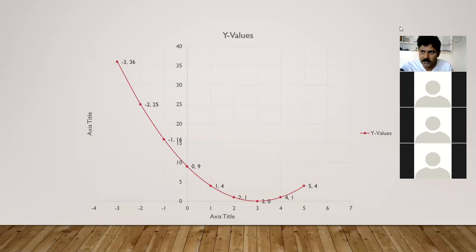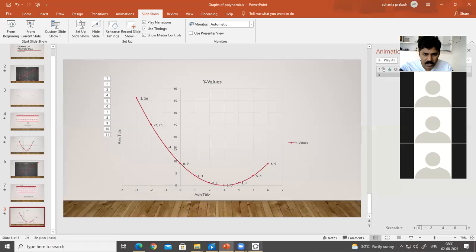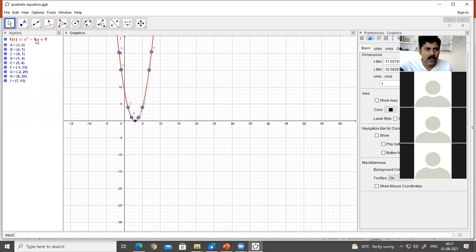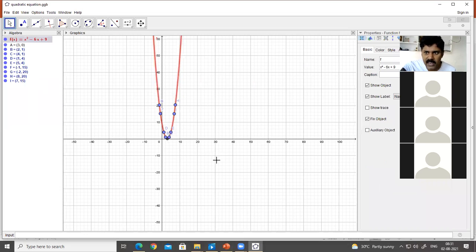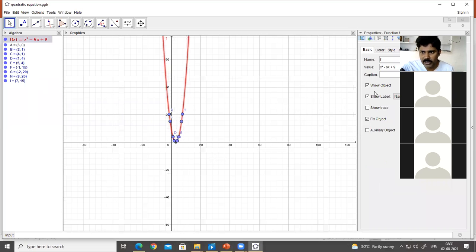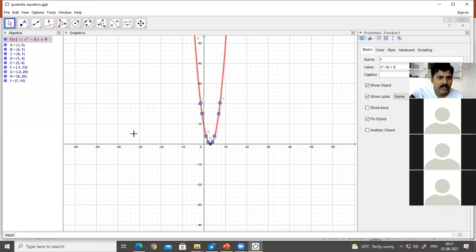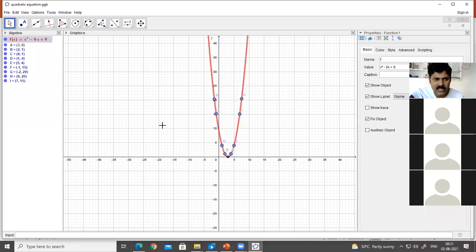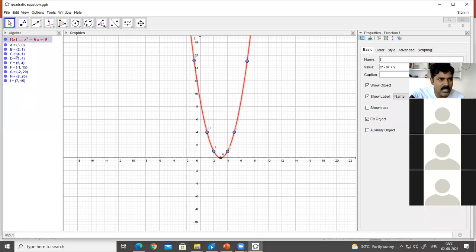I will go with another tool, that is GeoGebra. In this also, I can use a different scale for x square so that I will get different graphs. So if I take the scale as 20, see the points will be like this. If I take the scale as only 1 or 2 units, so the points you have, see here, A is equal to 3 comma 0. Can you see all of you?